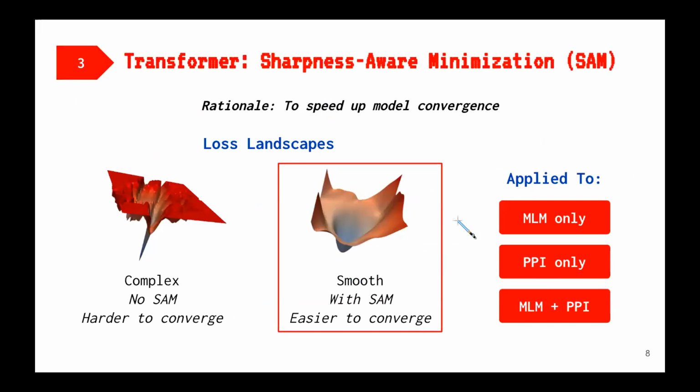However, even after MLM pre-training, our transformer's test accuracy was only 44%. This is likely due to its complex loss landscape. Thus, we attempted sharpness-aware minimization, or SAM, for these 3 scenarios to generalize better to unseen proteins. SAM minimizes both loss value and loss sharpness, so the model learns weights with uniformly low loss values, shown by the smooth landscape here.